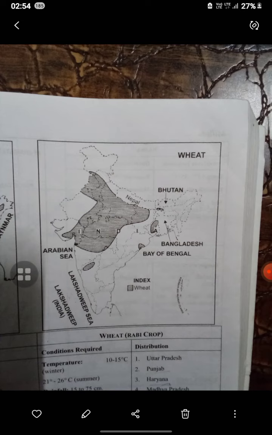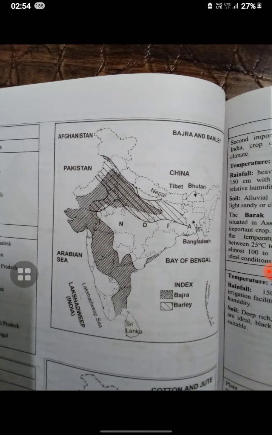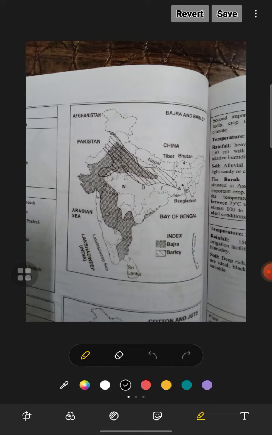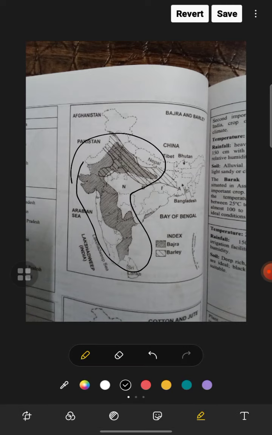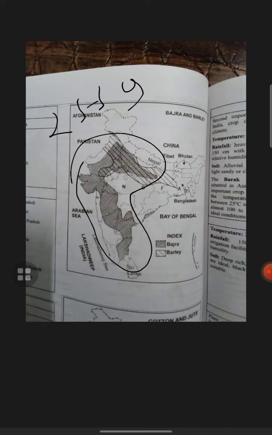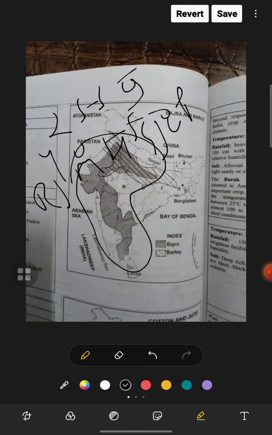Next one is bajra and barley. We can see in the graph, this is basically the index of bajra and barley. For bajra, temperature 25 to 35 and 40 to 50 centimeter rainfall, grown in Rajasthan, Maharashtra, Gujarat and UP. It requires black and red soil and poor sandy soil also.